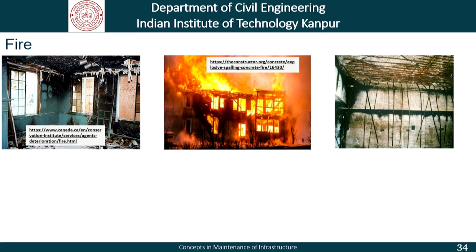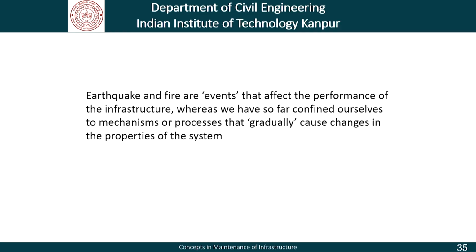There are methods and tools available for classification of structures for different types of fires. How do we incorporate this in the kind of management process that we have talked about? Earthquakes and fires are events that affect the performance of infrastructure, whereas we have so far confined ourselves to mechanisms or processes that gradually change the properties of the system. As the properties of the system change, the loads, whether it is earthquake or fire, can affect those systems differently.